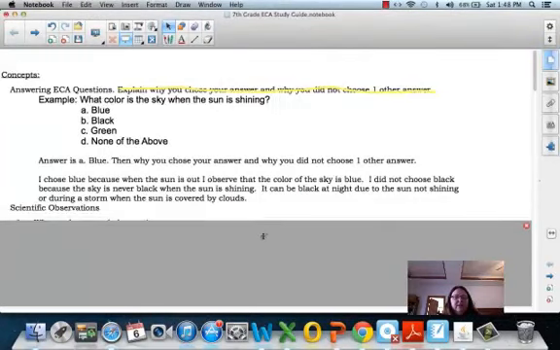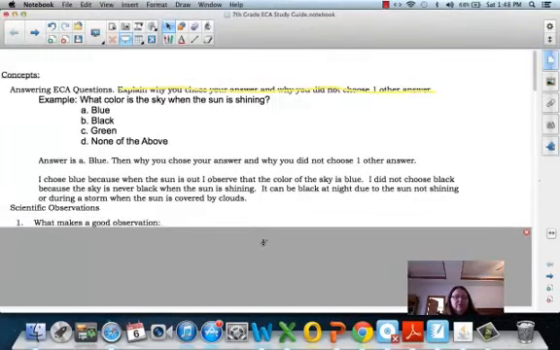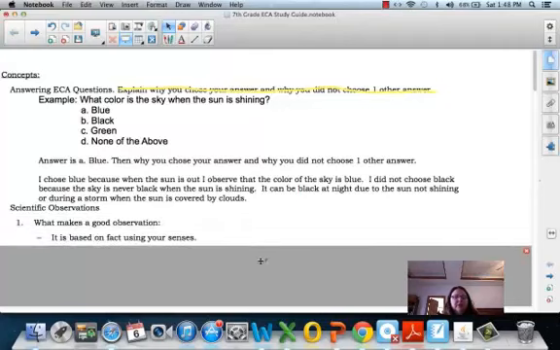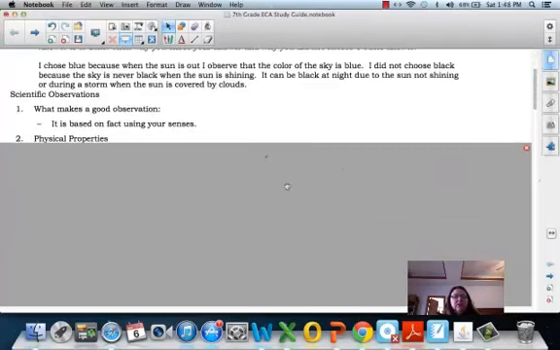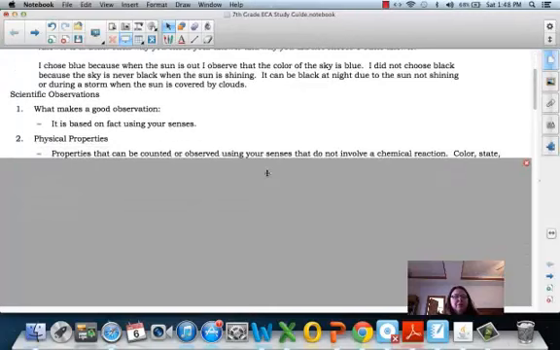All right, then next, scientific observations. What makes a good observation? Well, it's based on facts using your senses. And then you need to be able to know the difference between physical and chemical properties. So a physical property is a property that can be counted or observed using your senses, and they do not involve chemical reactions.